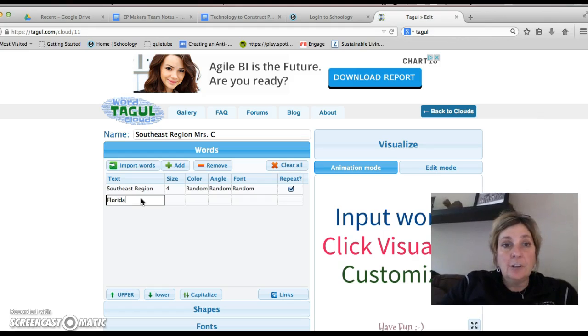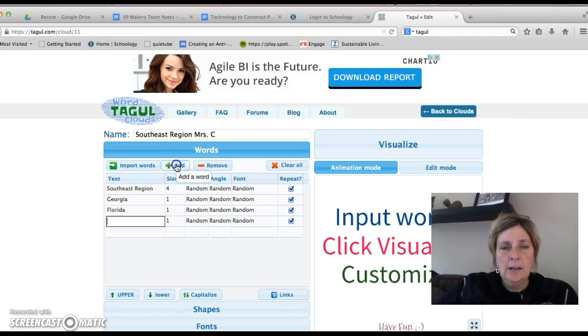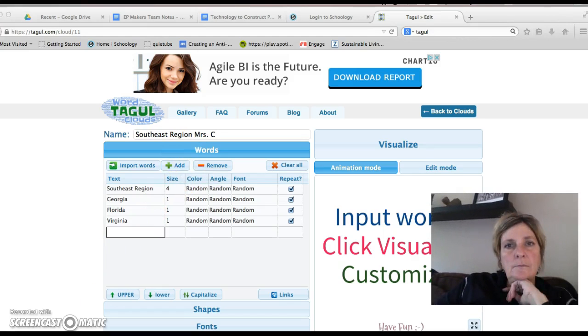Actually, when I think of the Southeast region, I think of Florida. And we'll leave that. Go ahead and add another word. And let's see, Georgia is down there. And click here and add another word. I guess Virginia is a Southeast state. Now, just pretend like I have all of the states in here, okay?